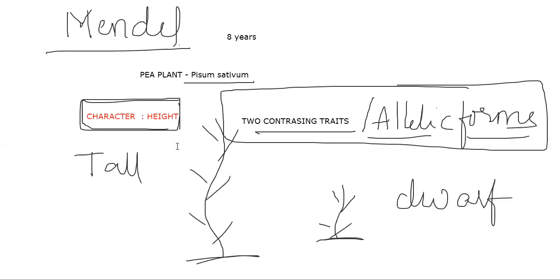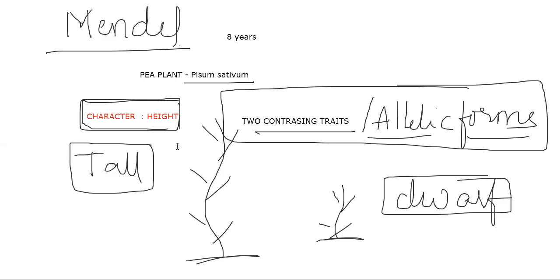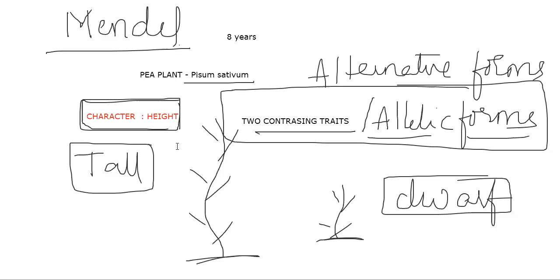In this height character, we identified two alternative forms, contrasting traits or allelic forms. We say alternative forms or contrasting forms or allelic forms. So we'll finalize that one word here, allelic forms.